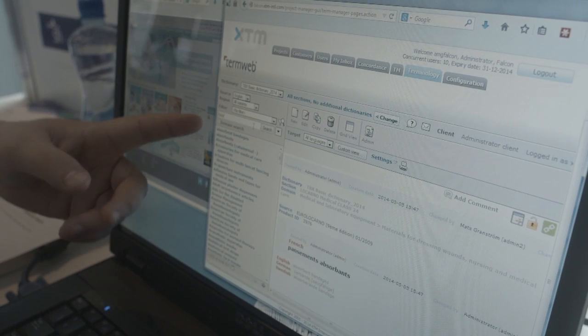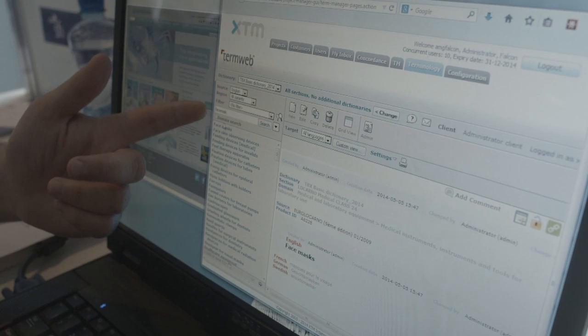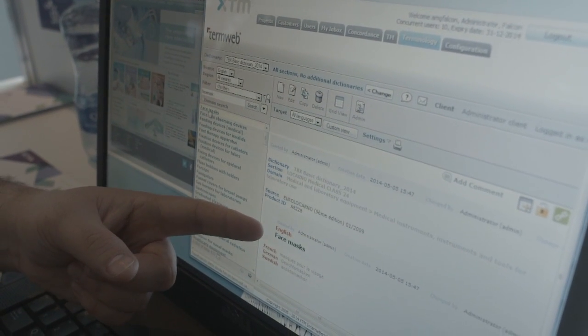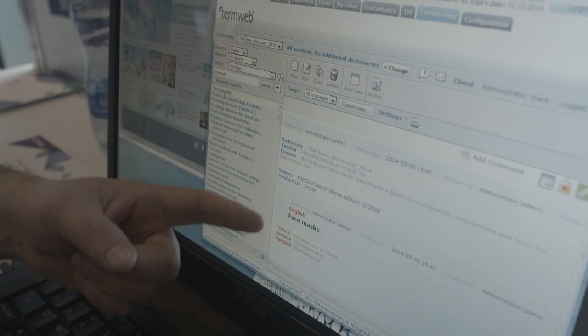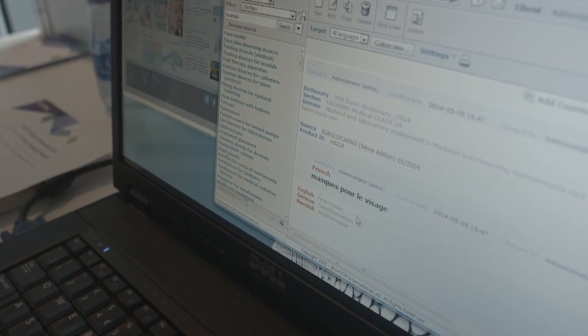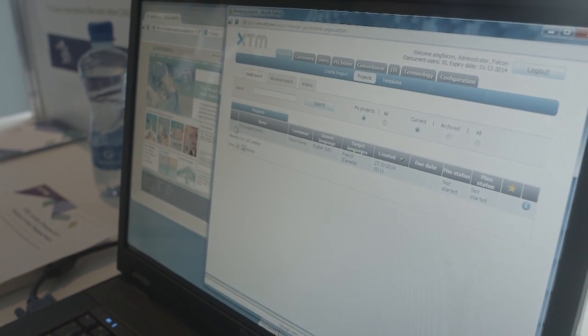And here I'm doing some searches on the terminology database. Basically, I search for face mask, I get a hit, I get the English face mask and the translation for that term in several languages. So I can go to the French, for example, to get more information. This is also integrated with the main translation tool, and here I'm going to show it.